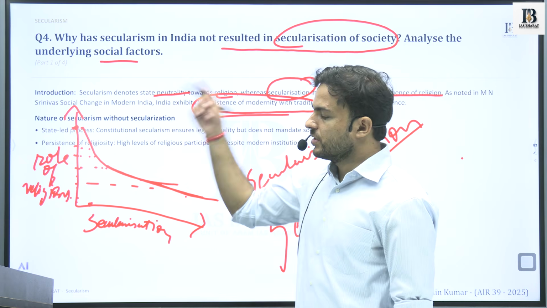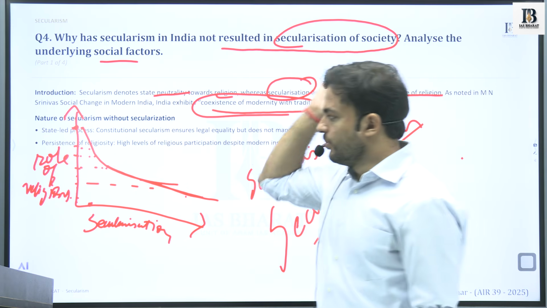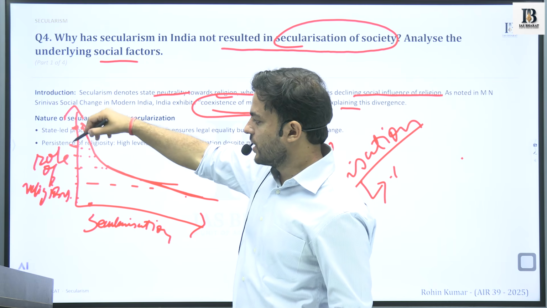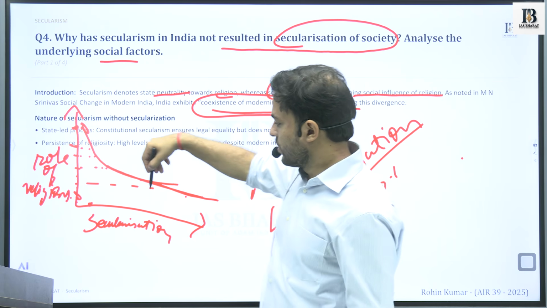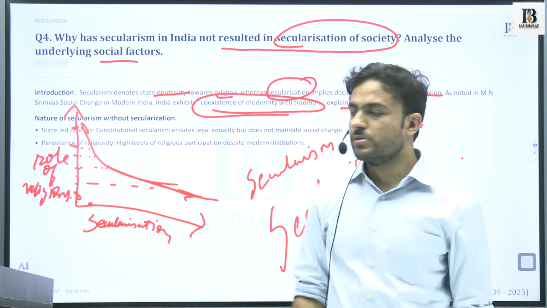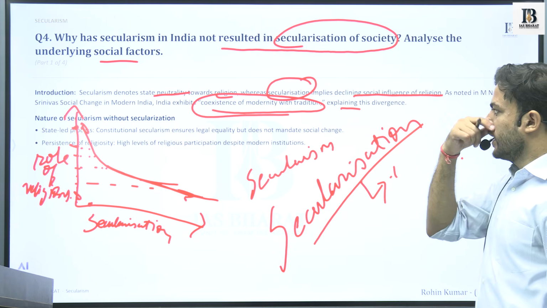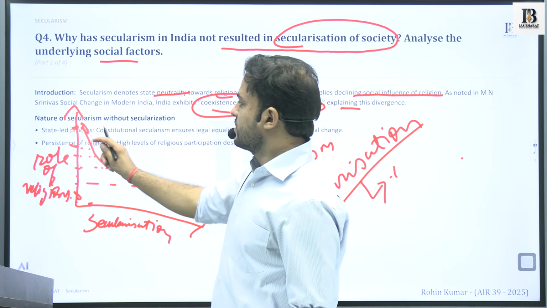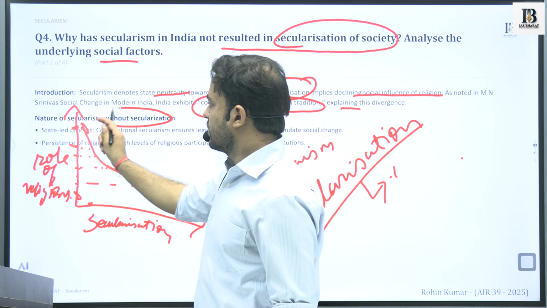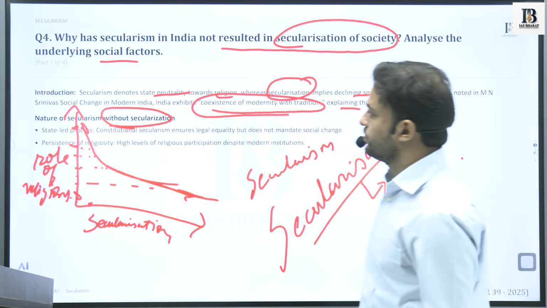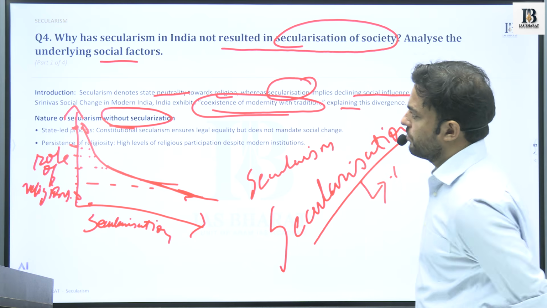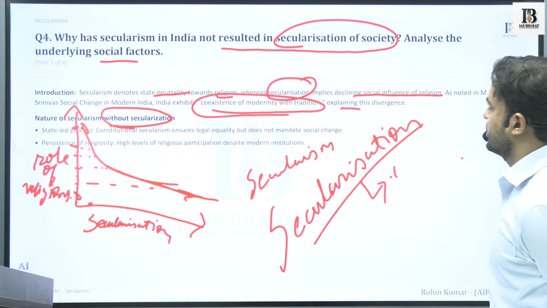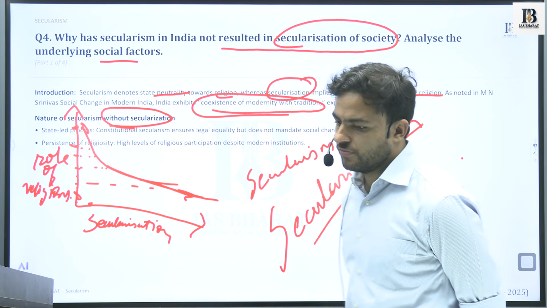I think this will make the picture clearer: the more the role of these institutions, the less the secularization in society. The less the role, the more the secularization in society. It is this idea that has been discussed in the introduction. Next is the nature of secularism without secularization. Why? Because the question asks why secularism has not resulted in secularization of the society.